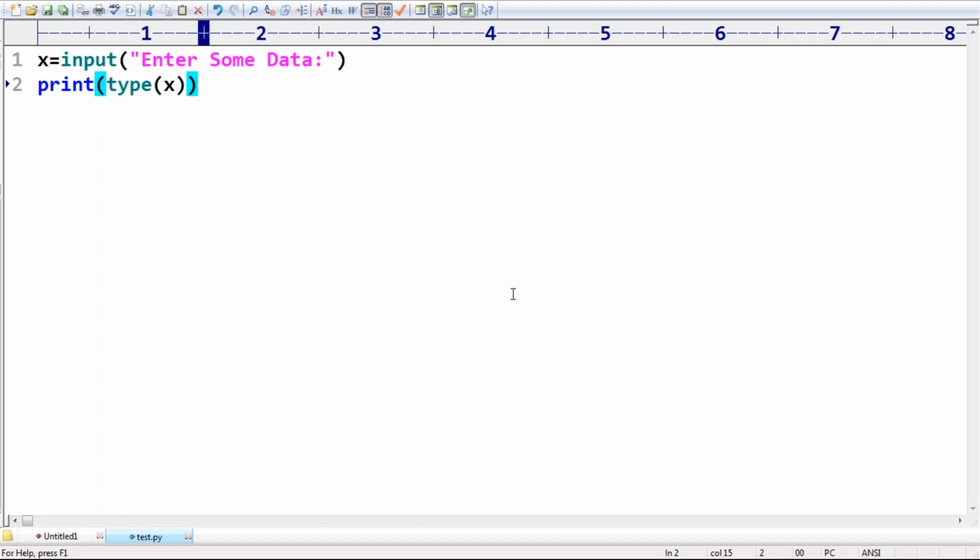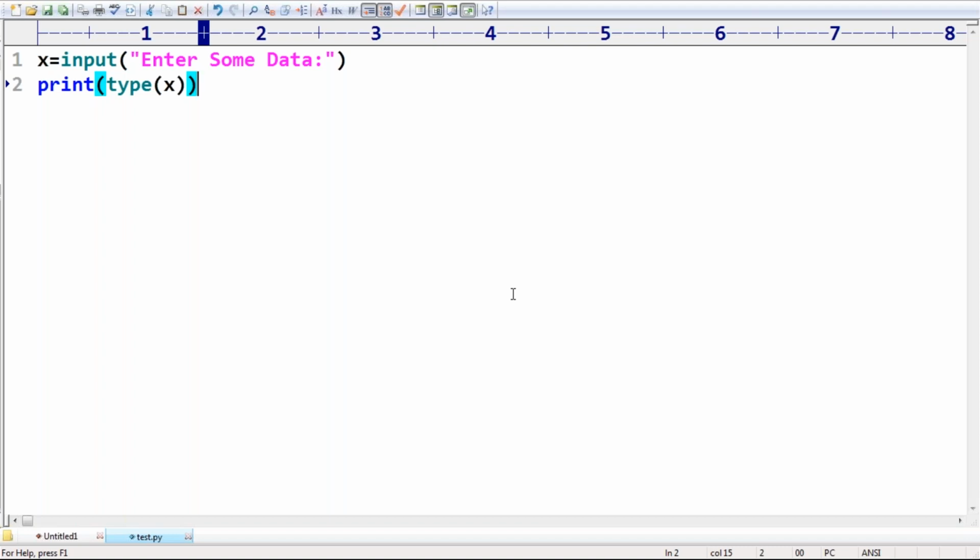Next, what do I have to take? Write a program to read two numbers from the keyboard and print their sum. This is my requirement, right? Write a program to read two numbers from the keyboard and print their sum. How can you do that? What are the various options available?